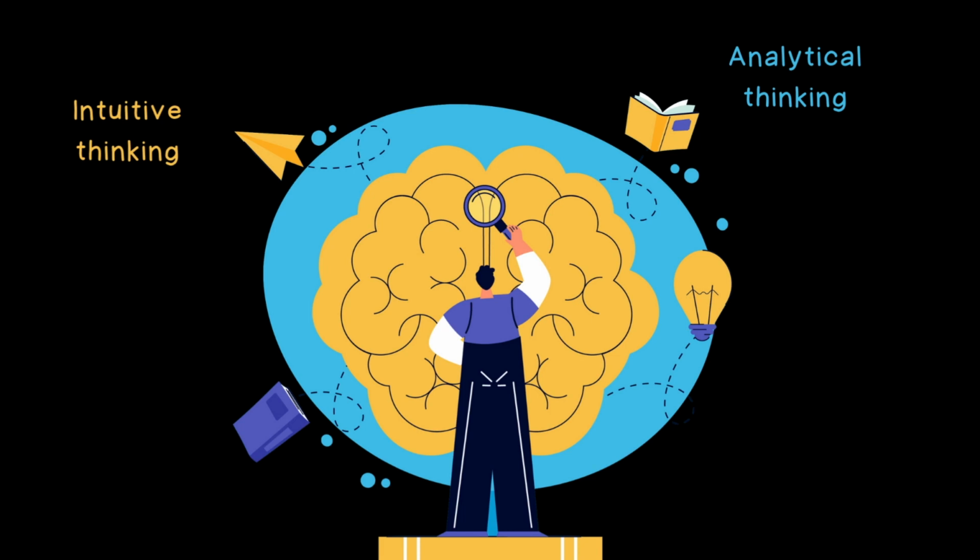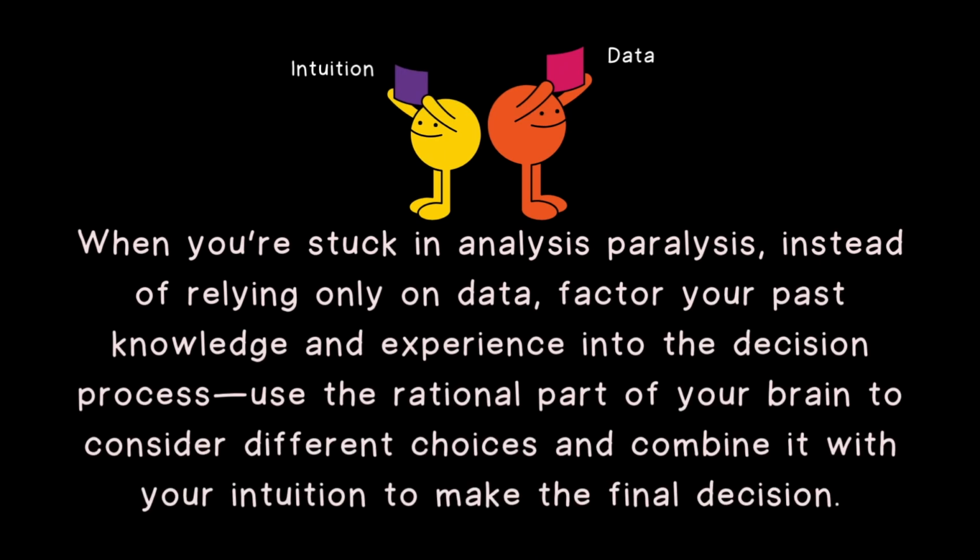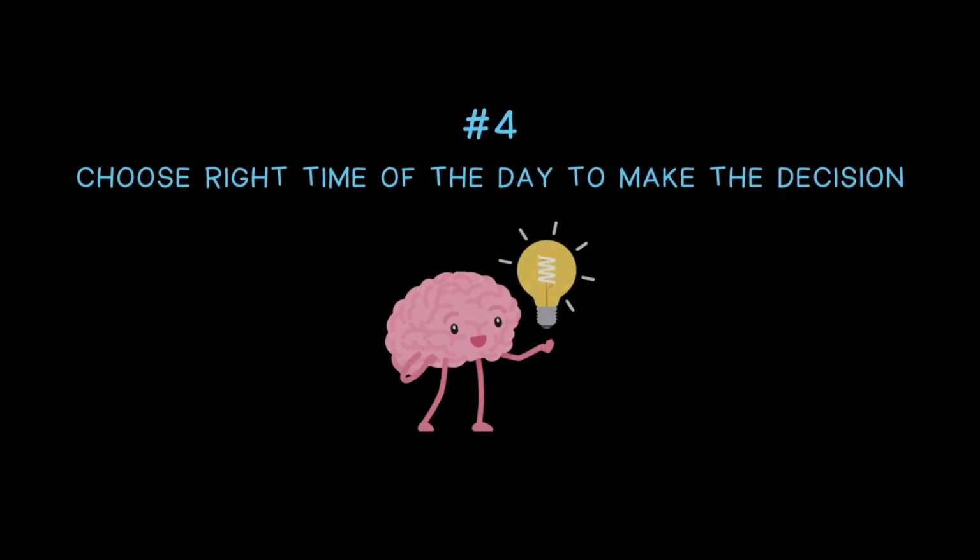Research indicates otherwise. We make the best decisions by combining analytic and intuitive thinking and not using them alone. When you're stuck in analysis paralysis, instead of relying only on data, factor your past knowledge and experience into the decision process. Use the rational part of your brain to consider different choices and combine it with your intuition to make the final decision. Number 4, choose the right time of the day to make the decision.